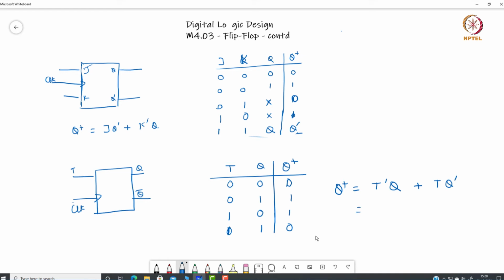I can also write it as T XOR Q. The implementation of this can be done by connecting J and K as the inverted ones, and then we can design the T flip flops. We will see that these T flip flops would be used in counters, in some of the next lectures.